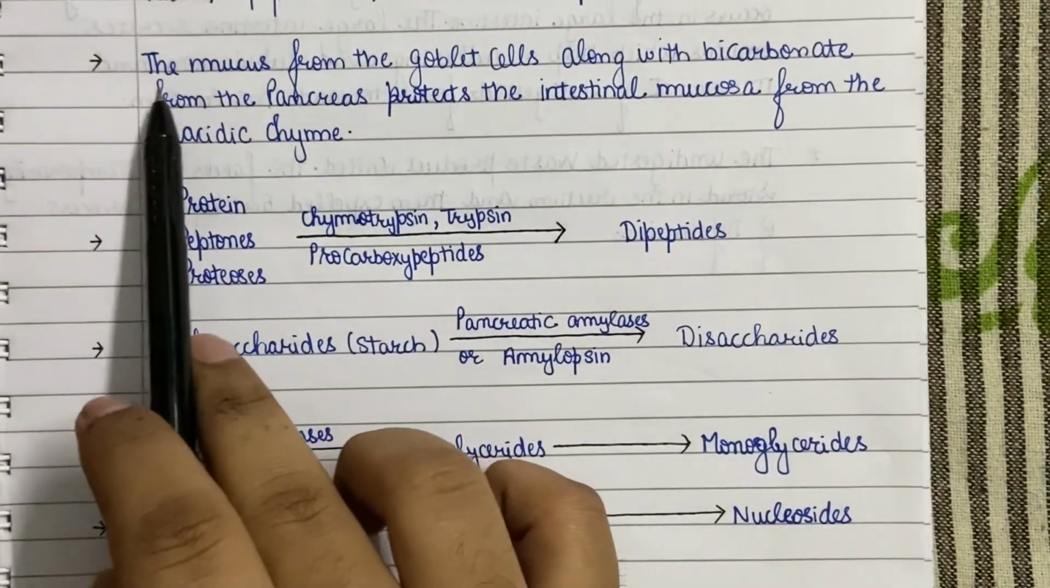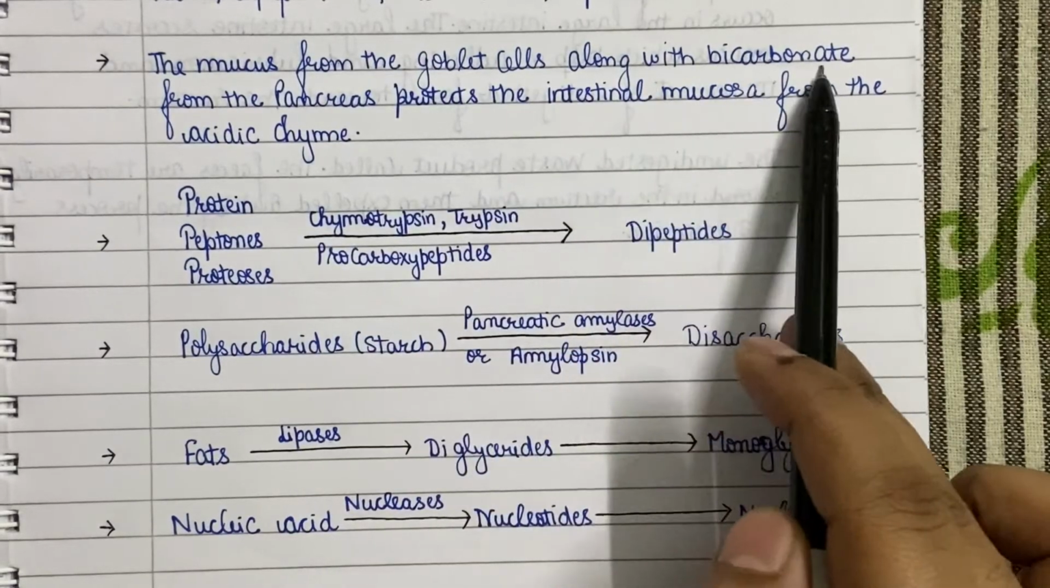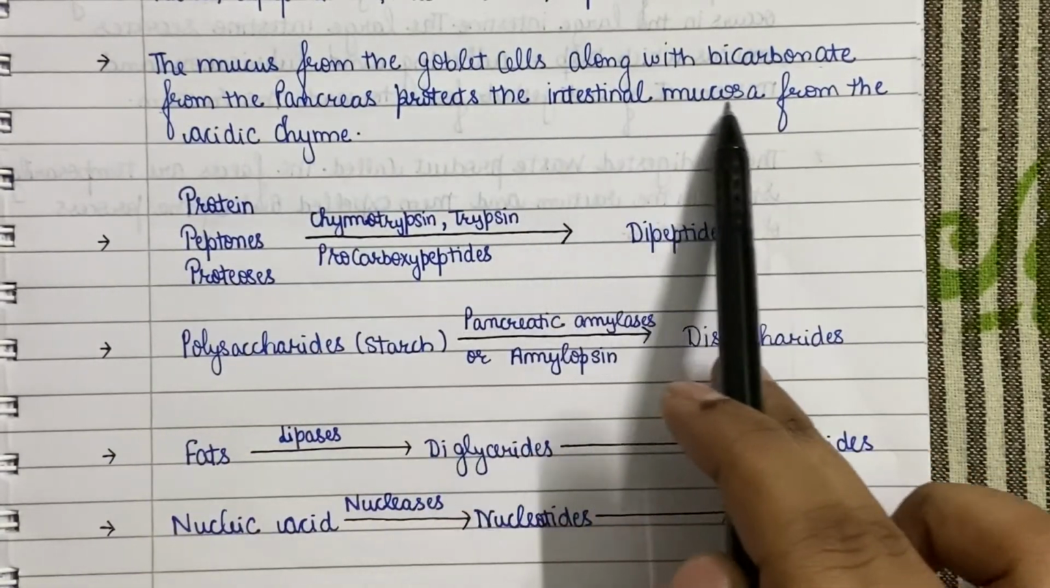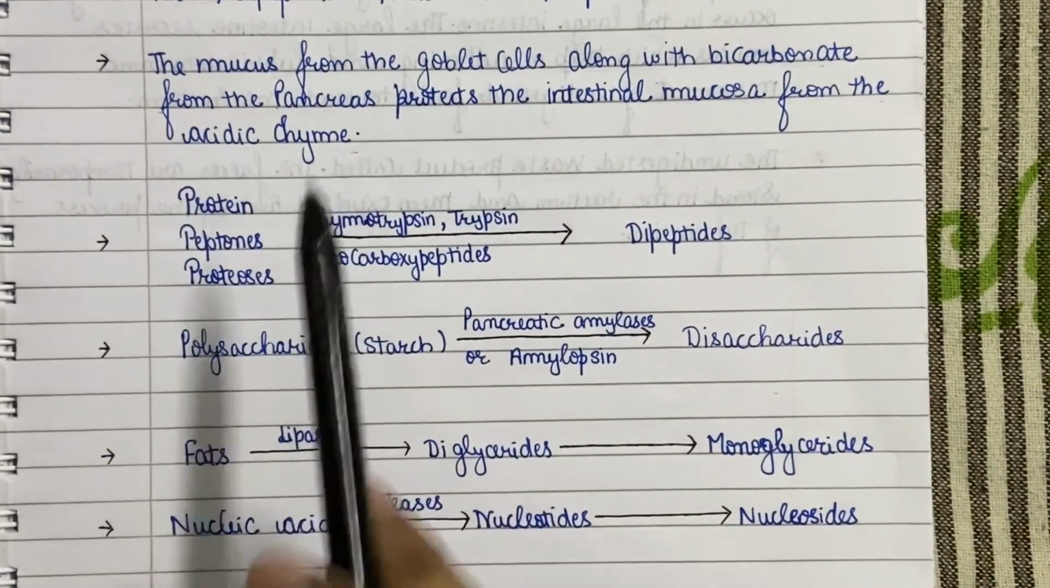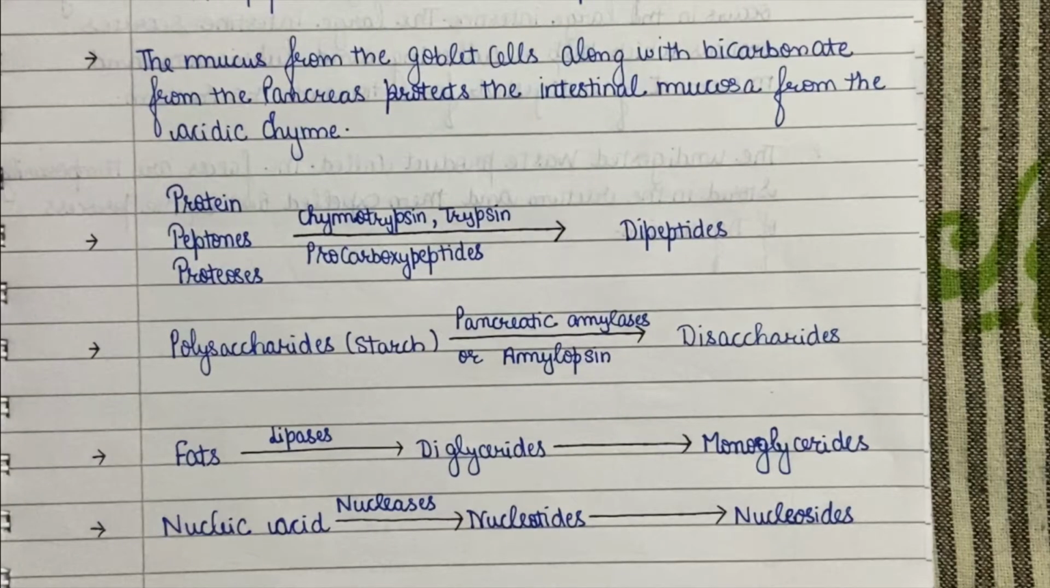The mucus from the goblet cells, along with the bicarbonate ions from the pancreas, protects the intestinal mucosa from the acidic chyme as well as helps to neutralize this acidity, raising the pH to 7.8. This ensures the activity of various enzymes, because enzymes cannot work at such a low pH.